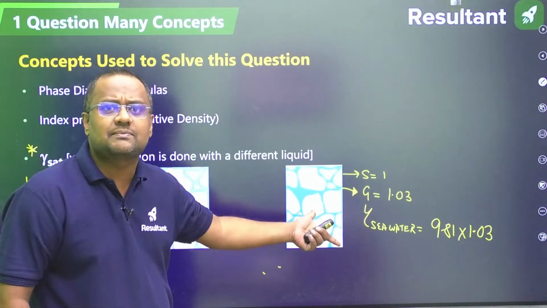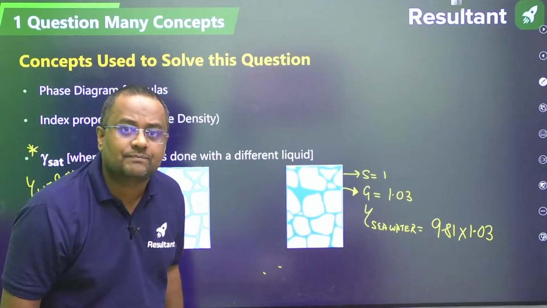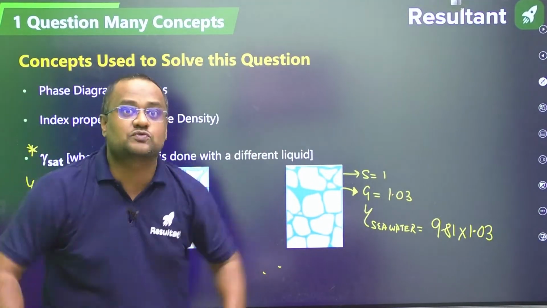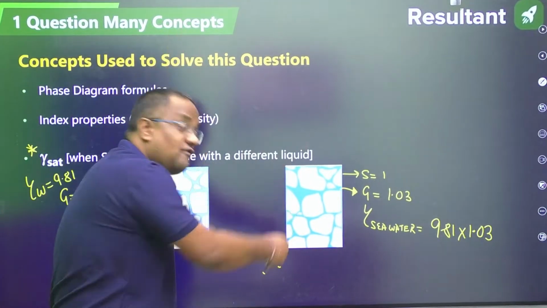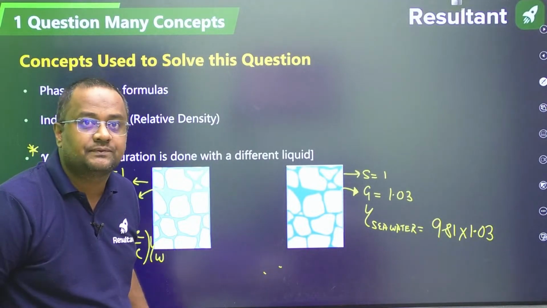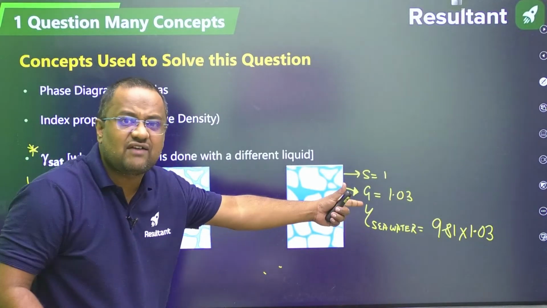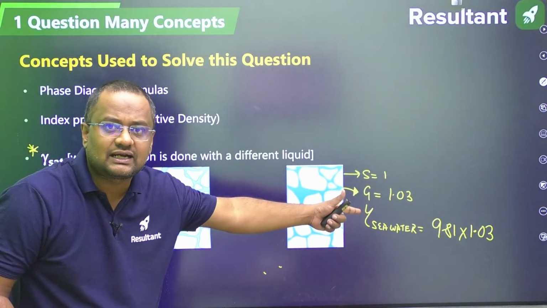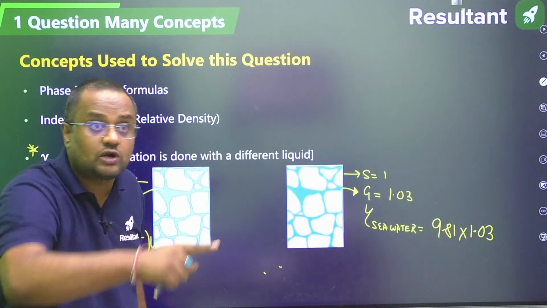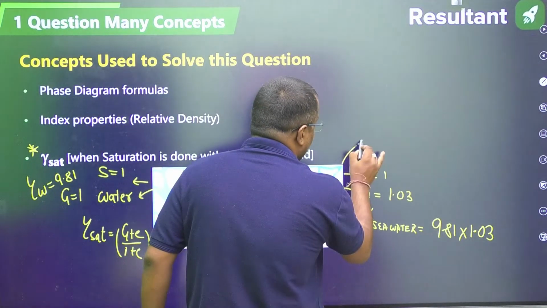Here the gamma will not be the same, na? Because for the same volume, mass is more, guys. Because it is a heavier liquid, that liquid is heavier, so density will not be the same. So what is the density here, guys?